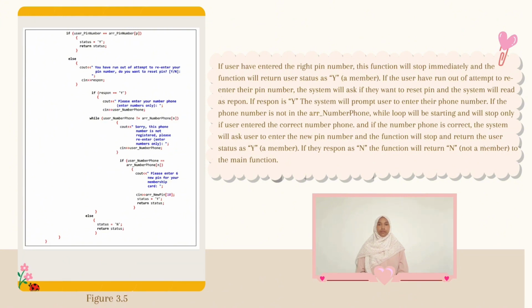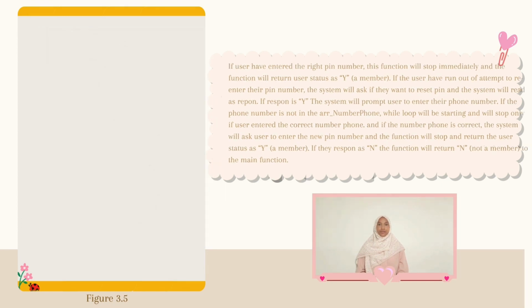And if the phone number is correct, the system will ask the user to enter a new PIN number, and the function will stop and return the user status as Y, a member. If the response is N, no, the function will return N, not a member, to the main function.